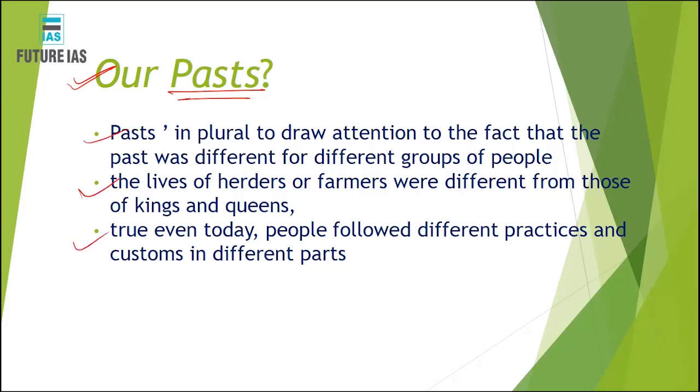That is why the book has the title Our Past, which signifies that people follow different practices and different customs in different parts of the country. These practices and customs are related to different people, who have their own set of practices and customs, which are significant even today.